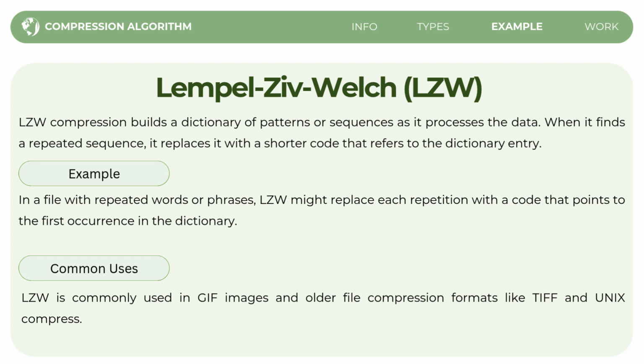The common uses of LZW are in GIF images and in older file formats like TIFF and Unix Compress. These formats use LZW to help compress data more efficiently. In short, LZW works by spotting repeated patterns in data and replacing them with shorter codes that refer to the first occurrence in the dictionary, making files smaller and more efficient.